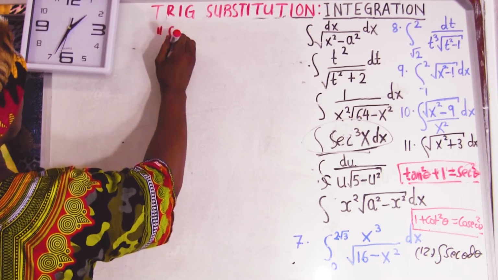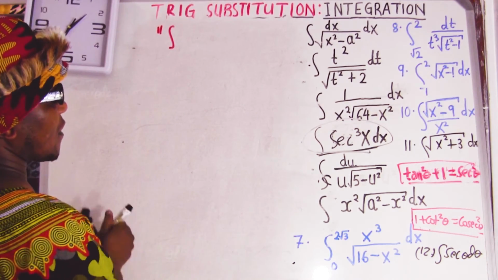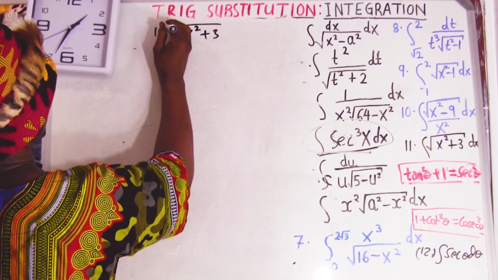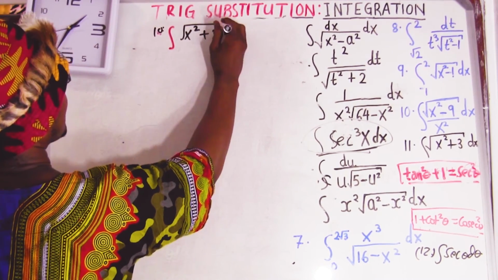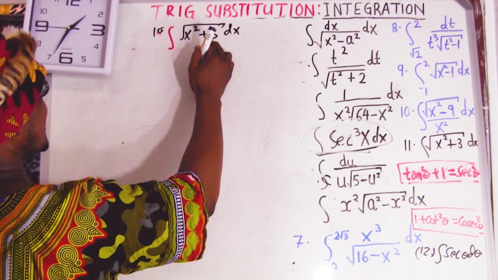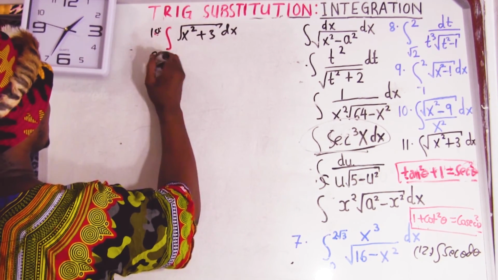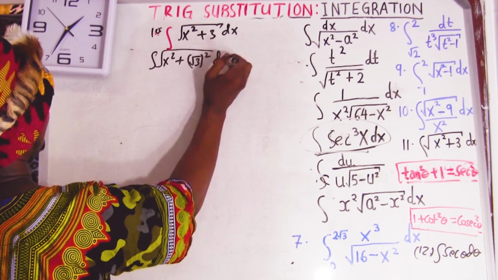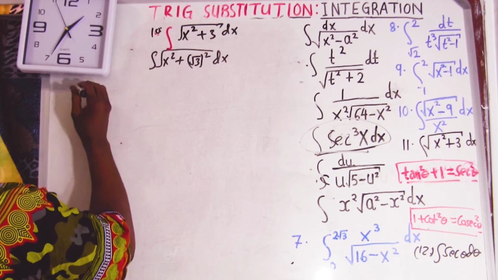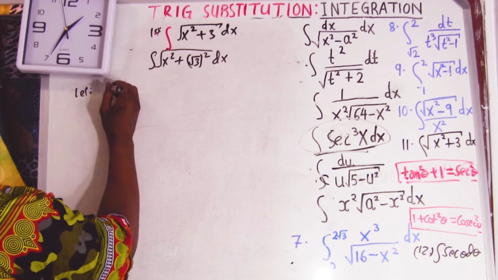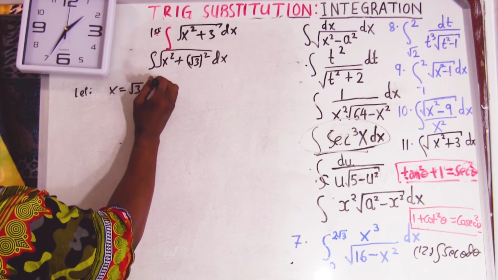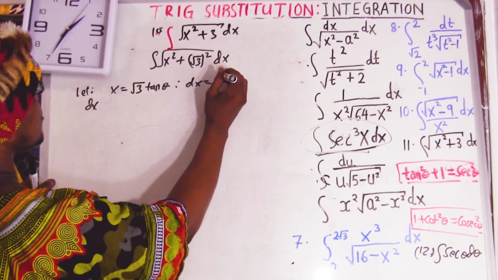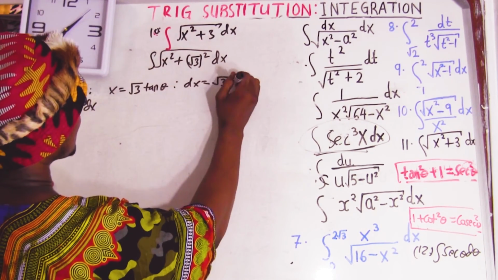That's very interesting. Integral x squared, and then dx. So what I'm going to do first and foremost, I have to make this as a, look how I'm going to do. This time I say the integral of x squared over the square root of 3 squared dx. So this is going to be tan, because it's the same thing with the square. So we let x equal to the square root of 3 tan. Okay, differentiate: dx equals, when you differentiate tan you get sec squared.